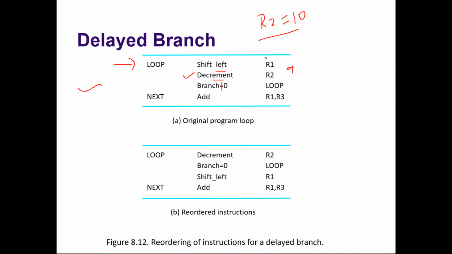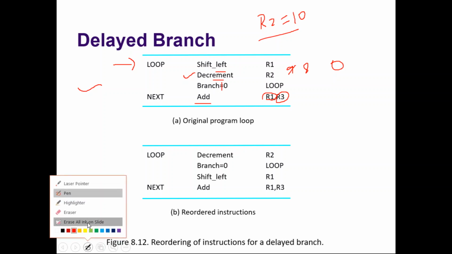Okay. Again shift left R1. Second time it becomes 8. Again not equal to 0. Like that, finally it becomes 0. When it becomes 0, the loop will not be taken. This add instruction will execute. Add R1 comma whatever is now in R1, that will be added with R3, and the result will be stored in R3, and we came out of the loop. Okay. So this is the actual logic.